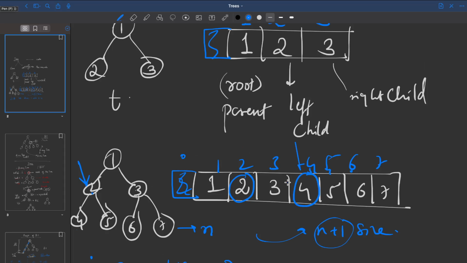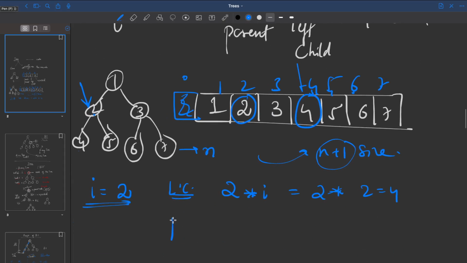Did you get this? If I have to find out the right child of this node, the right child is 5. So actually you should get the value 5 here. Basically your A of whatever this index is. So the right child will be 2 into i plus 1. In our case, 2 into 2 is 4, plus 1 is 5. So at the 5th index, we have the value 5. Correct? That means we're using this criteria of storing a tree into an array, but we start storing from index number 1 of that array.